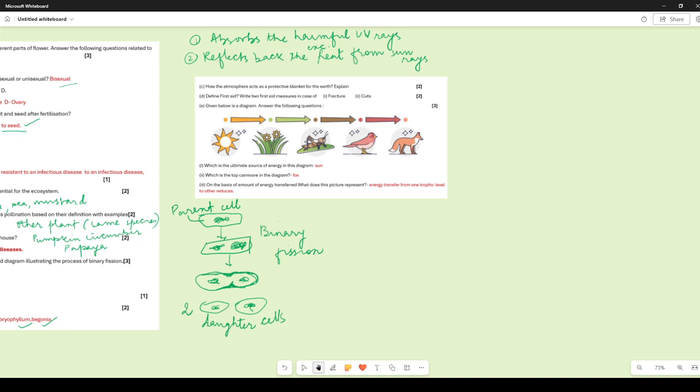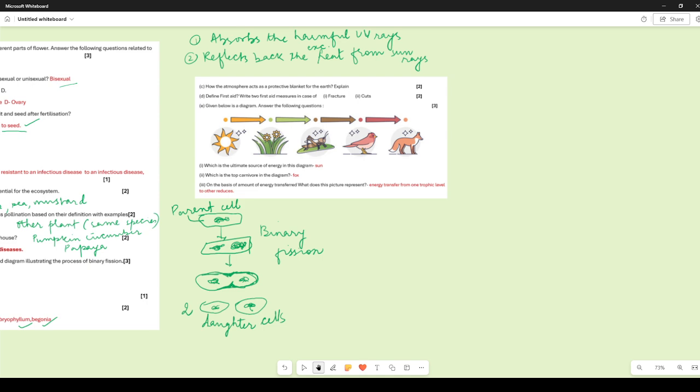So if it traps a lot of heat, then the earth will become very hot during daytime and very cold during night time. But it reflects back most of the heat from the earth's surface, which we receive during daytime, and traps a little bit of it, so that even during the night time the temperature remains quite comfortable.